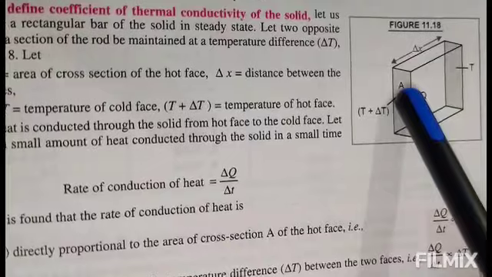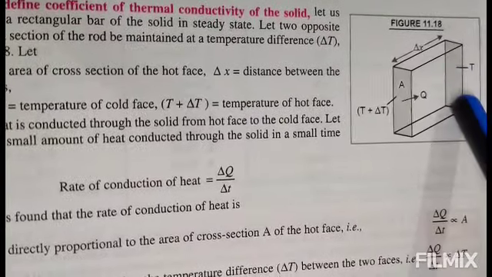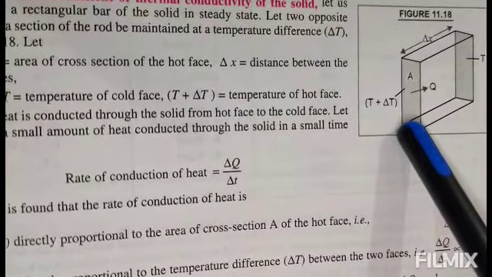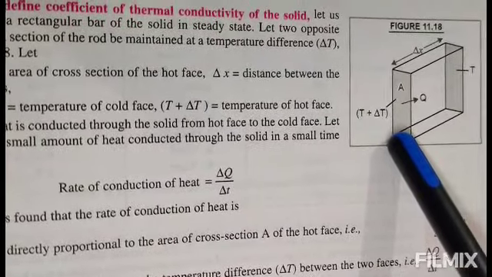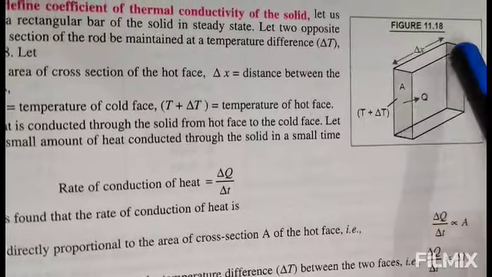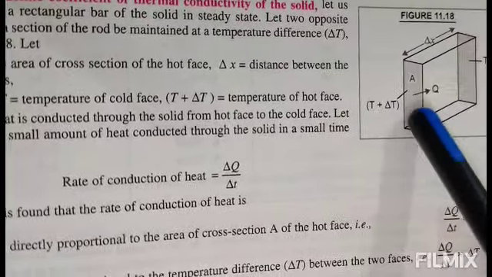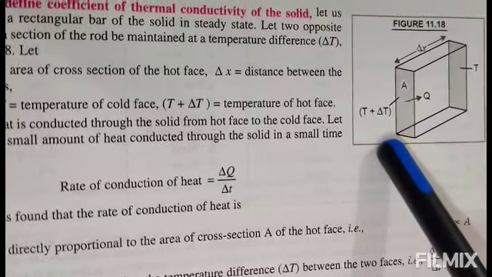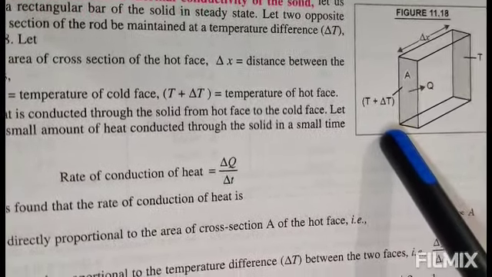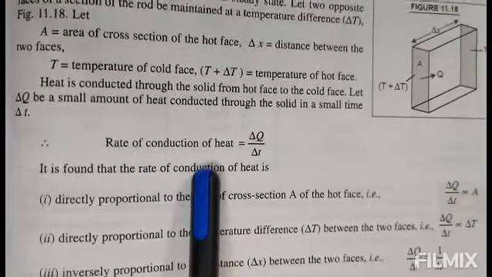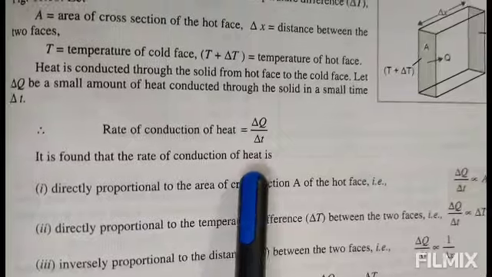This T is the temperature of the cold face, as already mentioned, and T plus del T is the temperature of the hot face. Heat is conducted through the solid from the hot face to the cold face. Let del Q be a small amount of heat conducted through the solid in a small time interval del T. So we can represent the rate of conduction of heat as del Q upon del T.